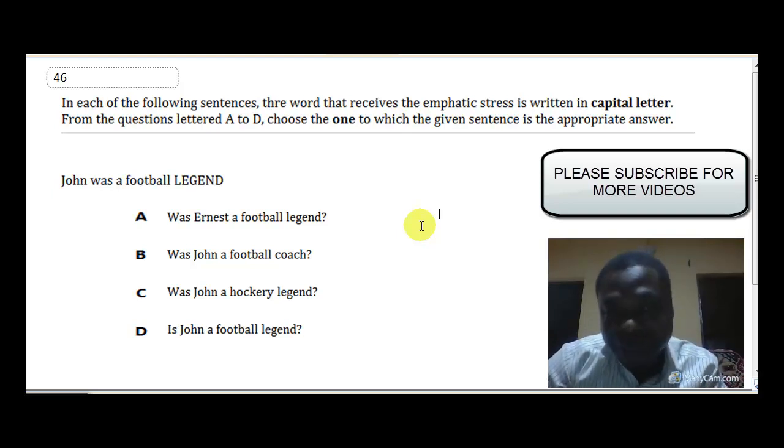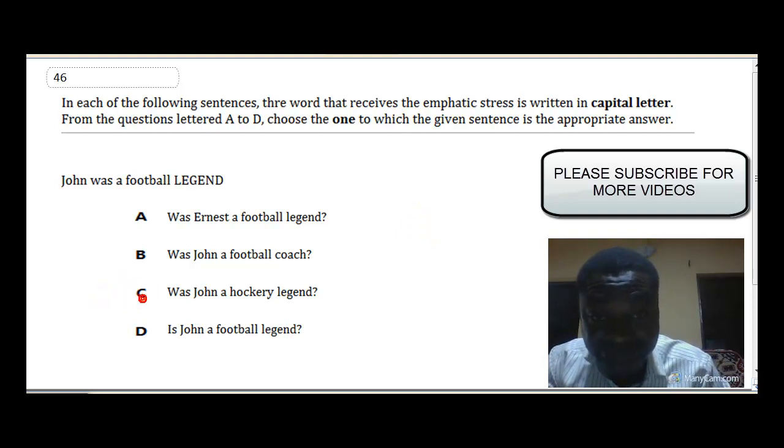So you can see in option B, coach contrasts with legend, while the other words are present. John is present, was is present, a is present, and football is present. The only one that is different, that contrasts with the emphasized word, is coach. And therefore, that makes option B our answer.